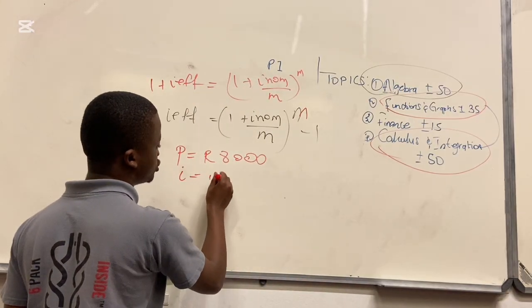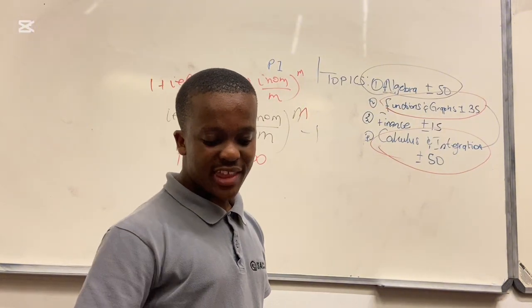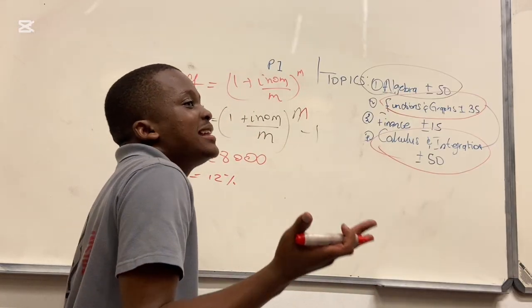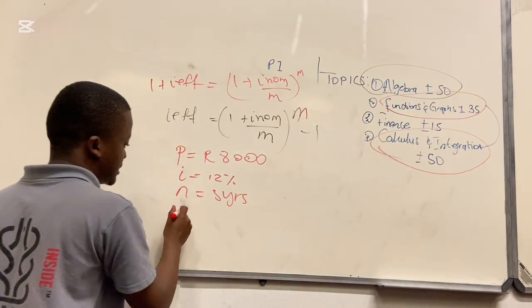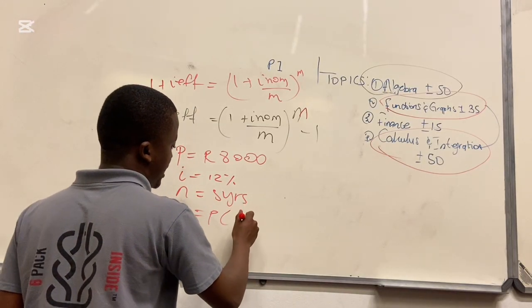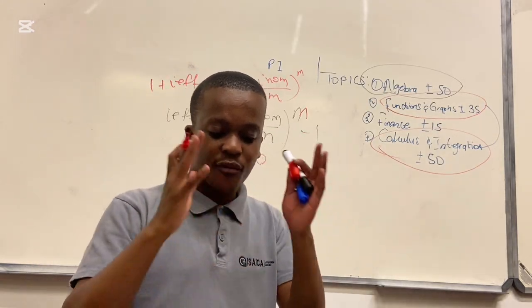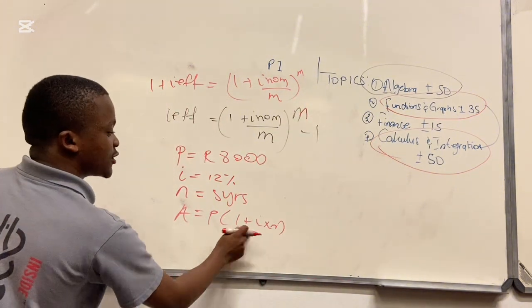That means I is 12% per annum, yearly. Determine the value of the investment after 5 years. That means we want the accumulated value after 5 years. We have A equals P times 1 plus I times N. If an investment of 8,000 earns 12% simple interest, that means we use this formula.